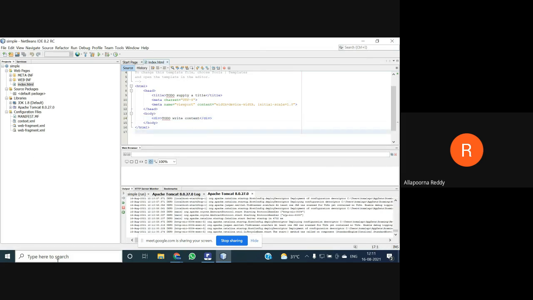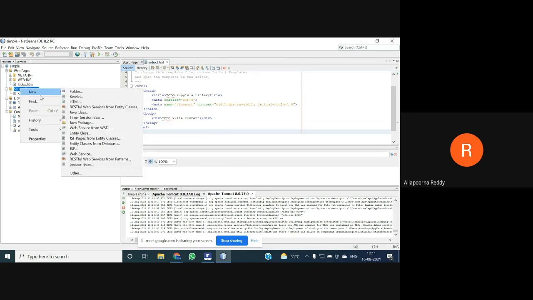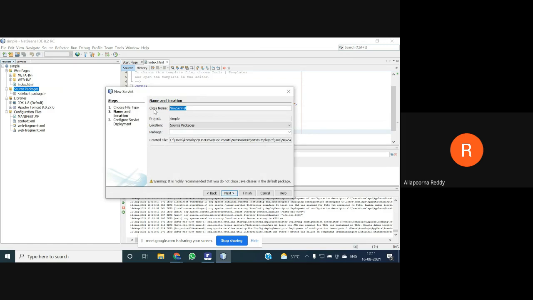When you want to create a servlet, you need to go to the source package, click new, and go for new servlet, and you need to give a servlet name. You can give any name. That will be your .java file, and it creates a .class file. What name am I giving? I already used the name "sample" previously, so I'm using sample123 as the name for my new class file, and then go for next.